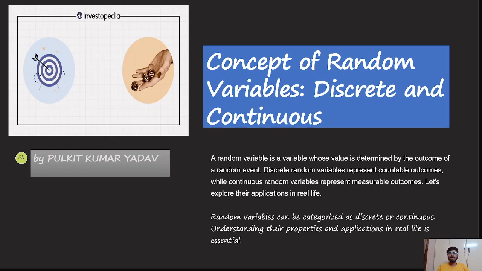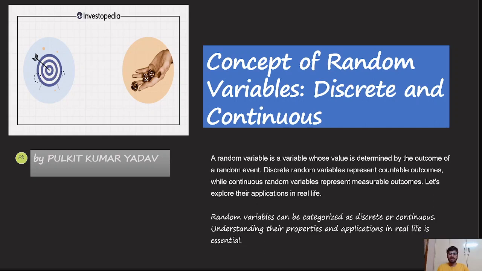Today we are going to see the concept of random variables, that is, discrete and continuous. Well, a random variable is a variable whose value is determined by the outcome of a random event. Discrete random variables represent countable outcomes while continuous random variables represent measurable outcomes. Let's explore their applications in real life.